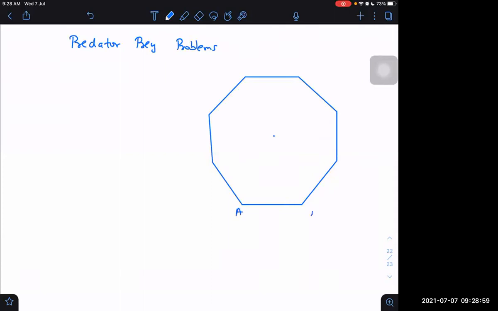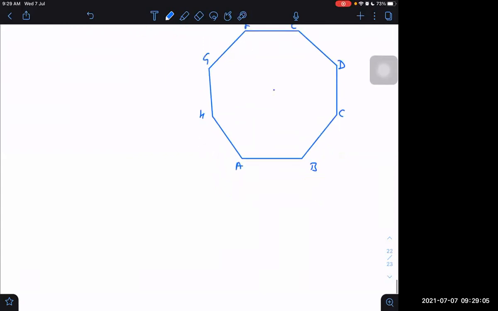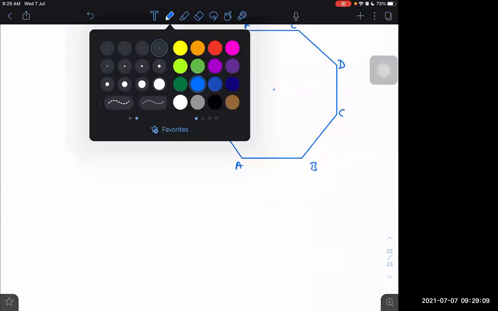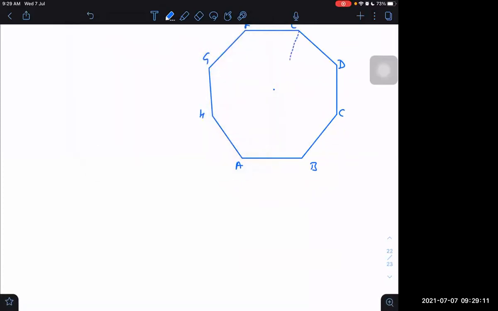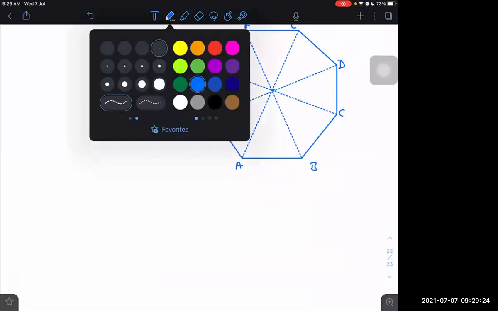For example, if we have points A, B, C, D, E, F, G, H. I will take one example and I will ask you to do the other cases. There is a question in which they say that the particles keep coming closer to each other, so that this diagram keeps shrinking. How are they moving? They are moving always.